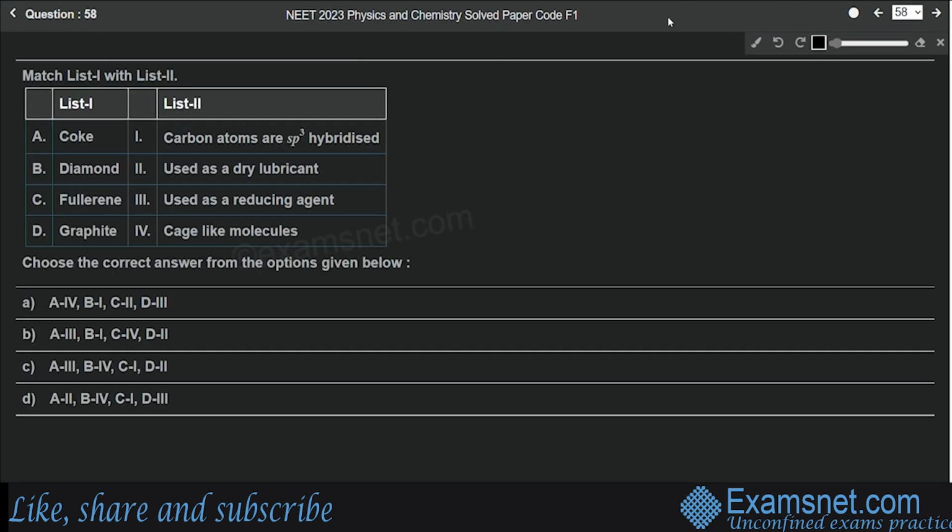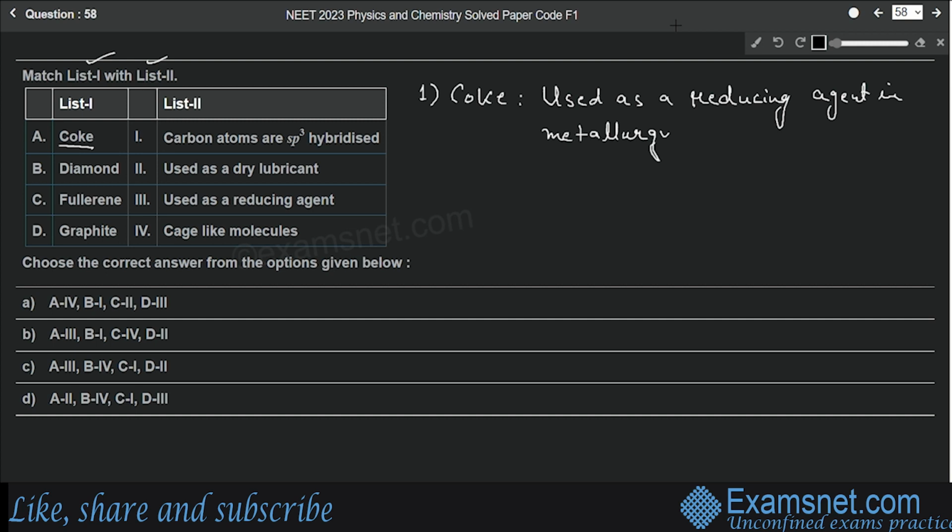Question number 58 is from the P block elements, and here we have to match list 1 with list 2. So the first one in list 1 is coke. We know that coke is largely used as a reducing agent in metallurgy. So it will be matched with number 3. So the correct match for A will be number 3.